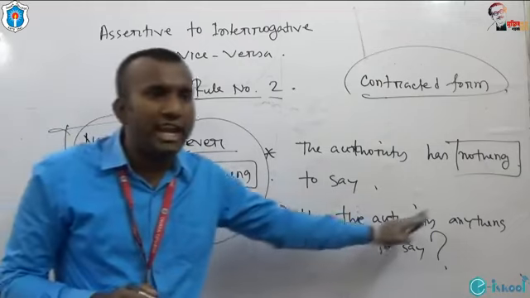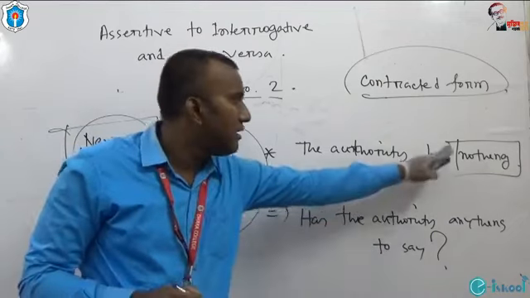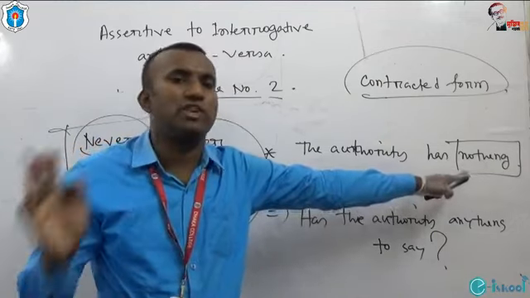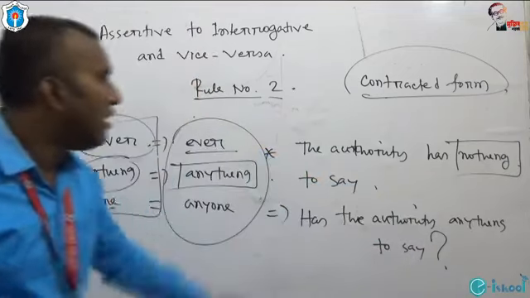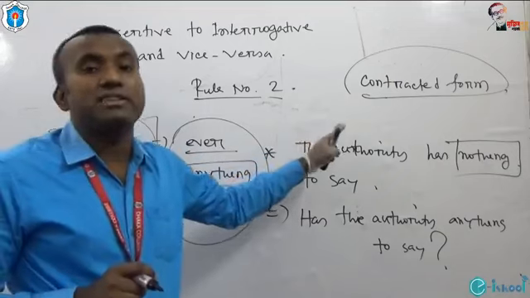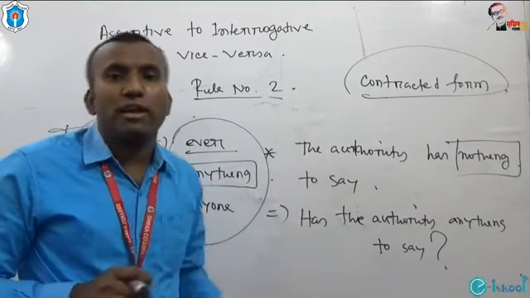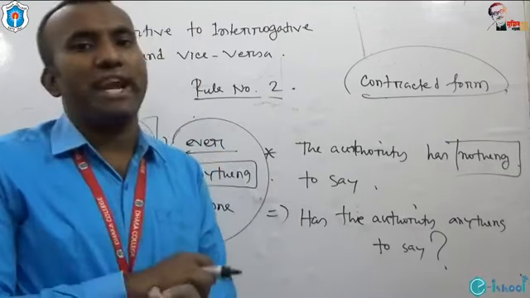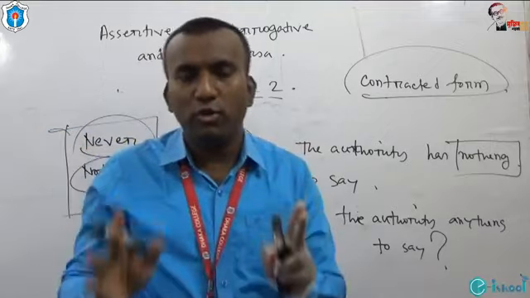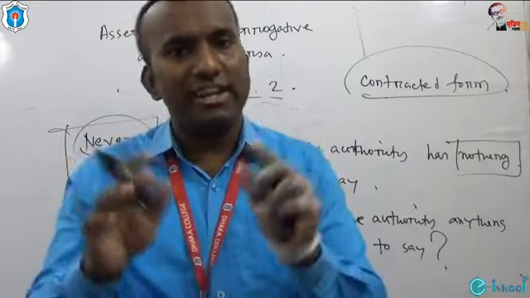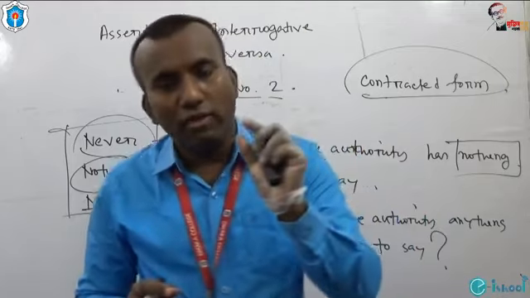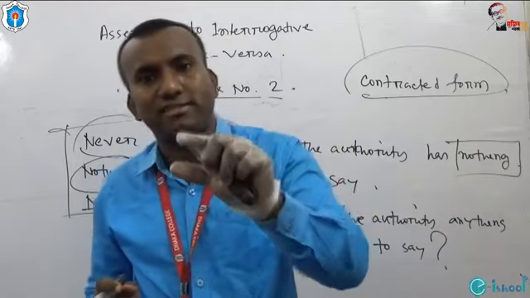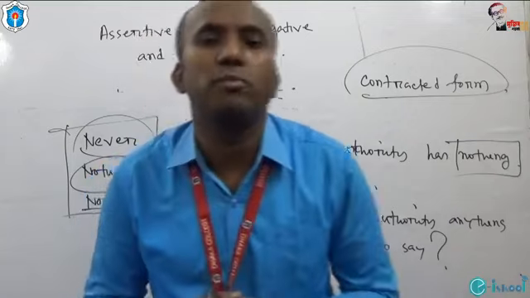Has the authority anything to say? If you get nothing, don't use not, but you have to use anything. I'd like to give another example for rule number 2. Now it is your turn to practice. I will not at first give you the answer. You have to practice by yourselves, and after my answer on the board, you are requested to match.